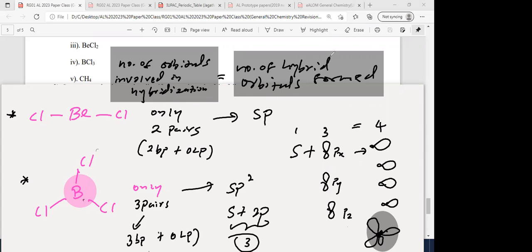Because the name also comes from 1 from s and 3 from p. So each hybrid orbital is named sp3. That is common to the others also.